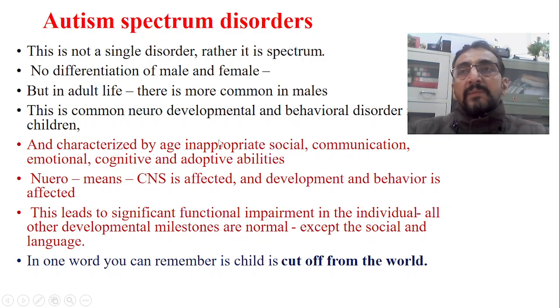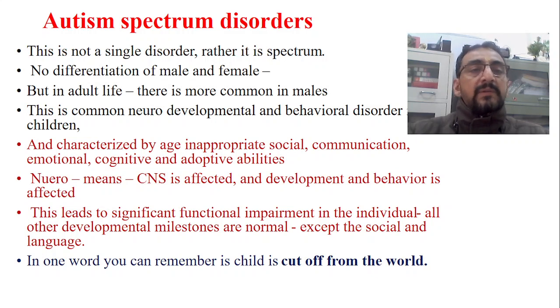When I say autism spectrum disorders, there are so many other disorders which have similar symptoms of autism, but exactly do not fulfil all the criteria of autism. And those disorders in total are included under autism spectrum disorders.